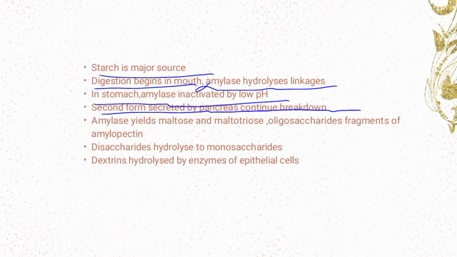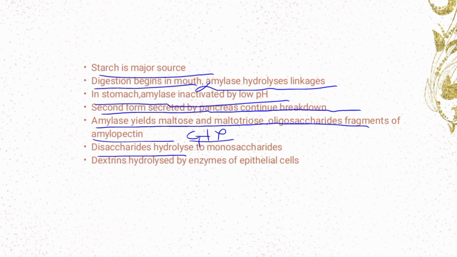Pancreatic alpha amylase yields mainly maltose and maltotriose and oligosaccharides called limit dextrins. Fragments of amylopectin, maltose, and dextrins are degraded by enzymes of the intestinal brush border. Dietary glycogen has essentially the same structure as starch and its digestion proceeds by the same pathway.